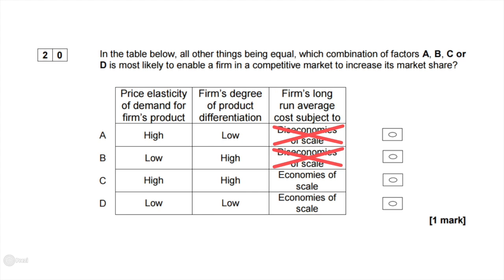So that means that the answer is C. So we reject D from that one. And that makes sense, because I've just said that price elasticity of demand for the product will be low. And that concludes the multiple choice.